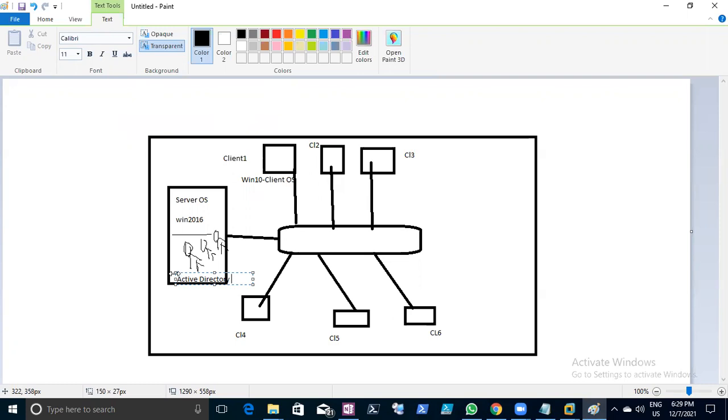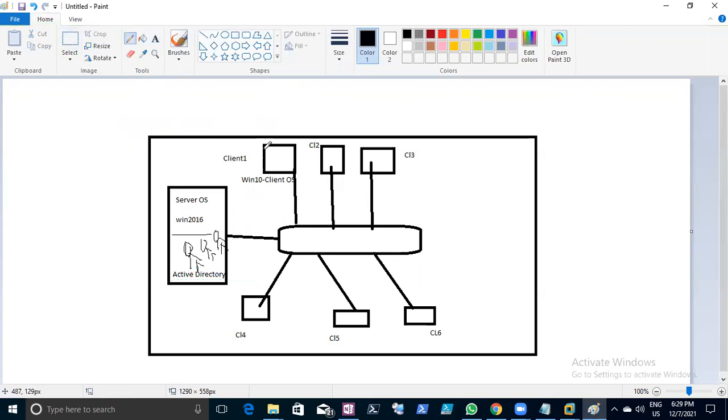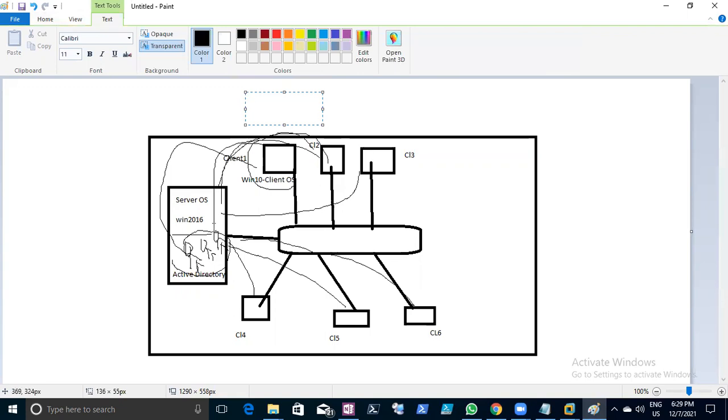Otherwise you will not be able to, right? Yes or no? So how are you going to bring this computer into my Active Directory? Only then can you centralize this computer, and you are going to create a user in Active Directory. Then you can log in as one of the users on one computer and see what default access he has. Yes. That user becomes what is called a domain user.